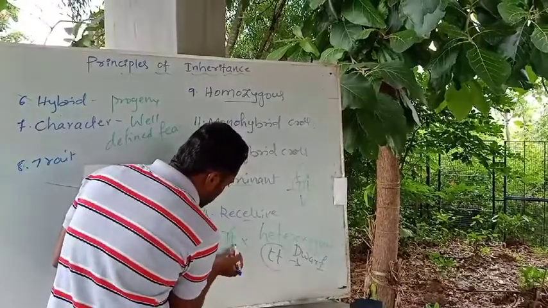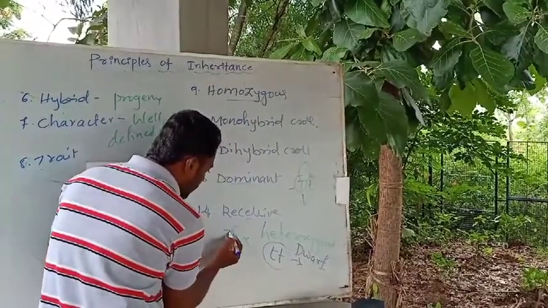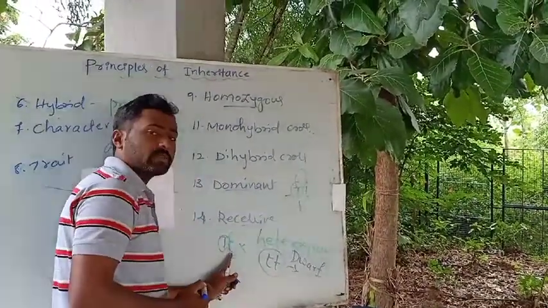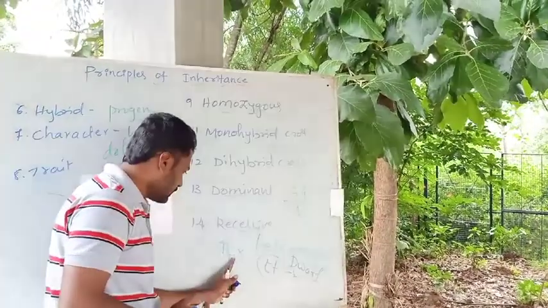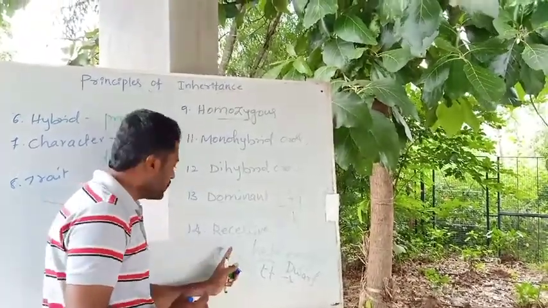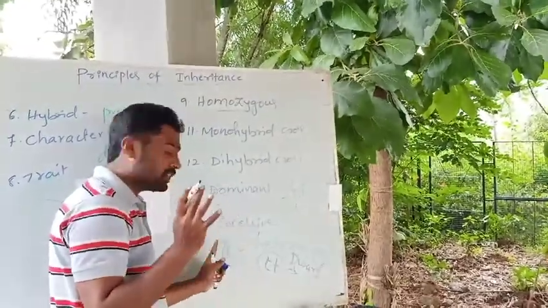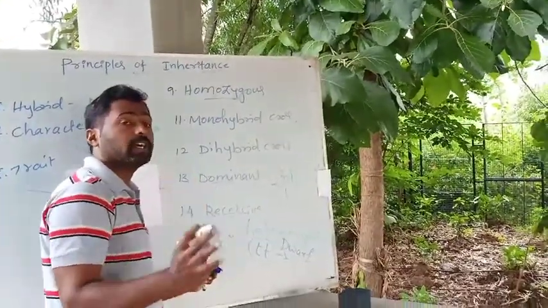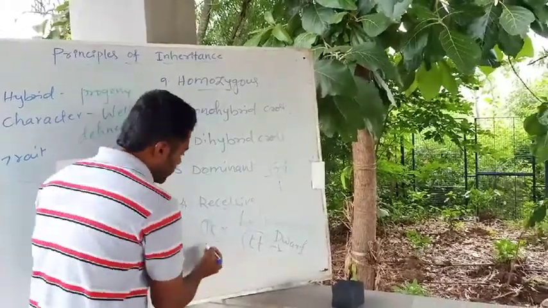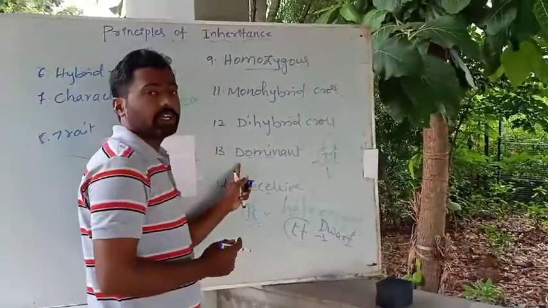But when it is present along with the dominant factor, the small t fails to express when it is present with capital T. So in the hybrid, we can see only the dominant character.